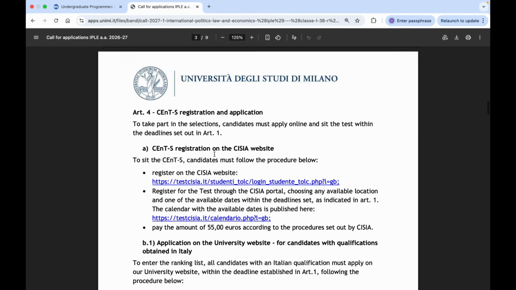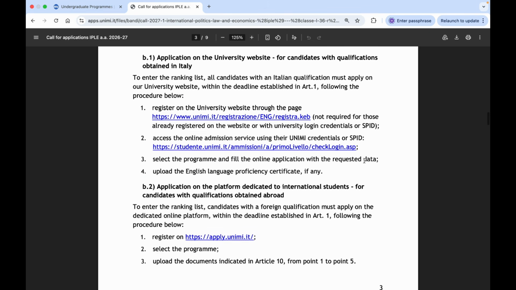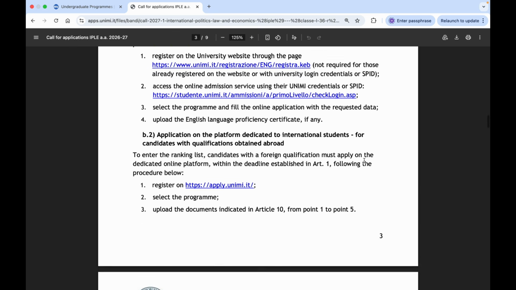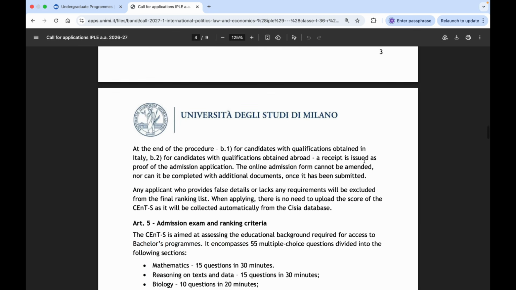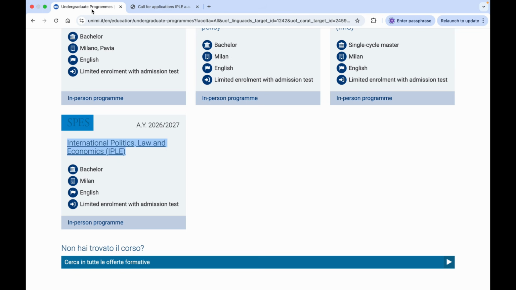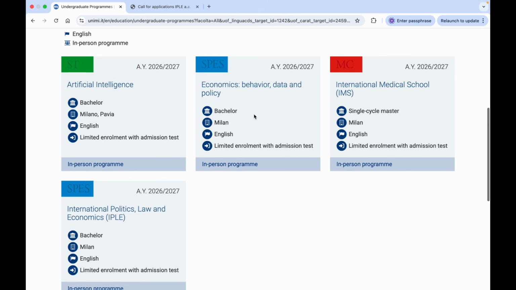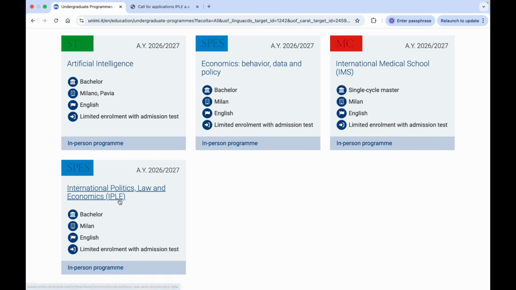And then they have mentioned the registration for the SENT test, and there is a fee of €55, and you do not have to submit a separate fee to University of Milano for your admission application. So these three courses are available for bachelor degree students, like artificial intelligence, economics, behavior and data and policy, and the third course is on international politics, law and economics.